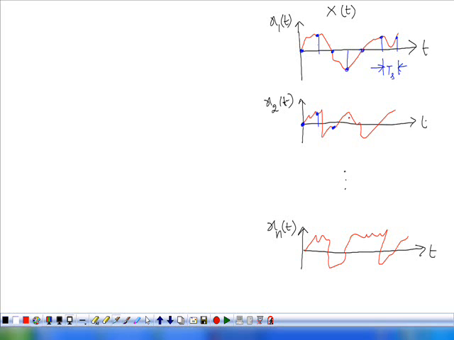This is one sample. Again the spacing is Ts. So this is one sample. That is, we are taking the samples of the sample functions, like this. Follow this.